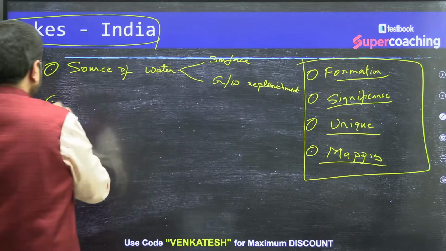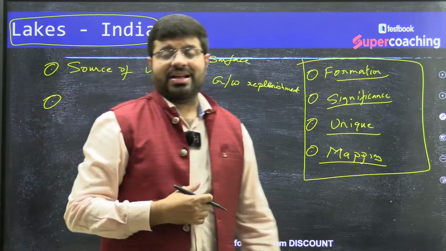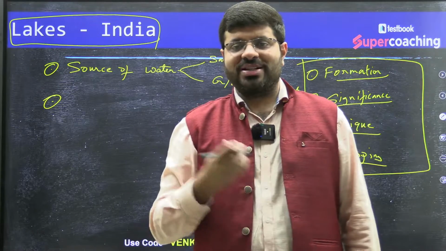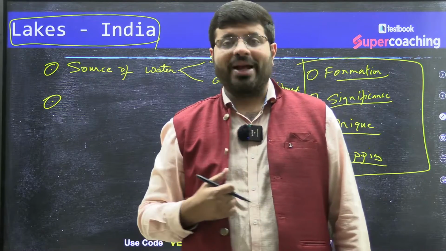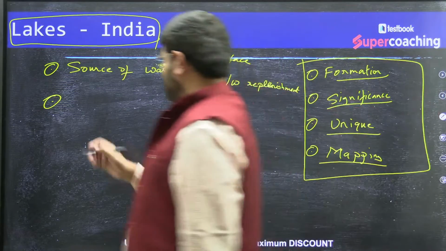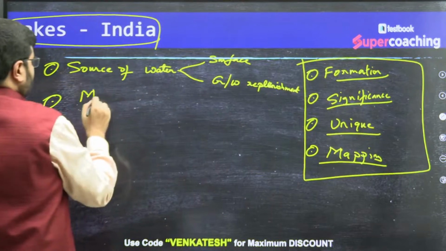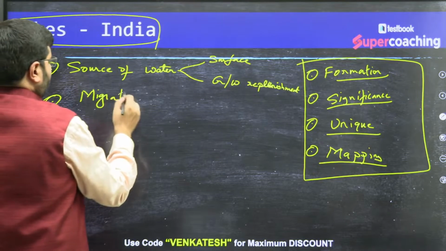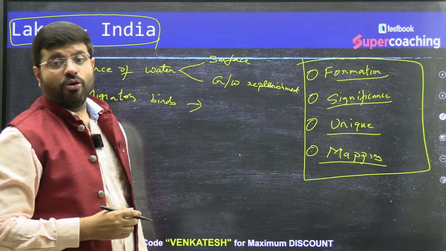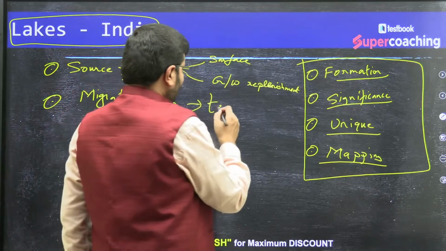Usually all the lakes, all the Ramsar wetlands, happen to be, in other words, the dhabas of our migratory birds, right? Migratory birds, dhabas, yes. What do you say? The temporary homes. We can say temporary homes.